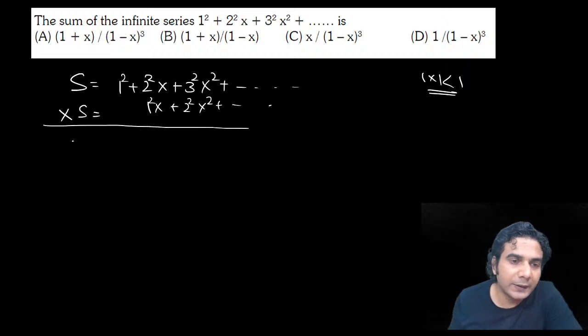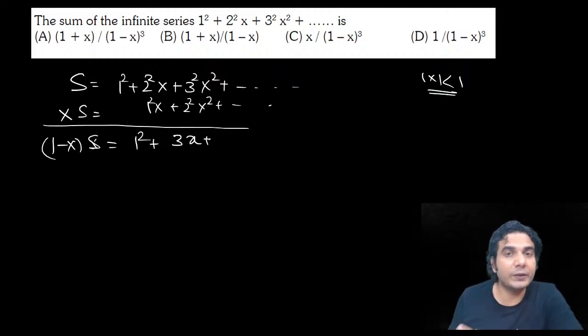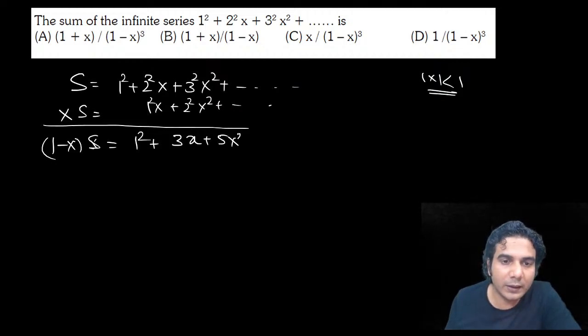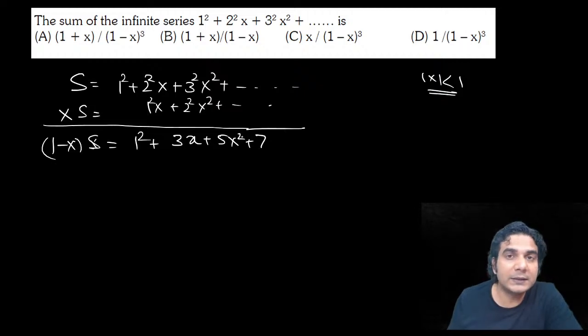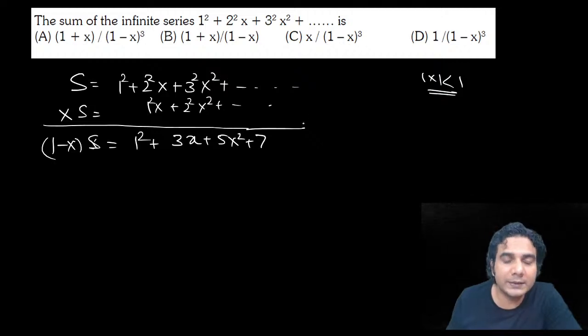Then subtract. So after subtracting, it is going to be 1 minus x into S is equal to 1 square plus 2 square minus 1 square is 2 minus 1, 2 plus 1, so it is 3x plus 3 square minus 2 square is 3 minus 2, 3 plus 2 like we did in the previous question. So 5x square, all right? Then it's going to be 7, you got the order, 5 minus 3, 5 plus, next is going to be what, 1 2 3 4, 4 minus 3, 4 plus, so 7x cube, I'm sorry, and so on, all right.